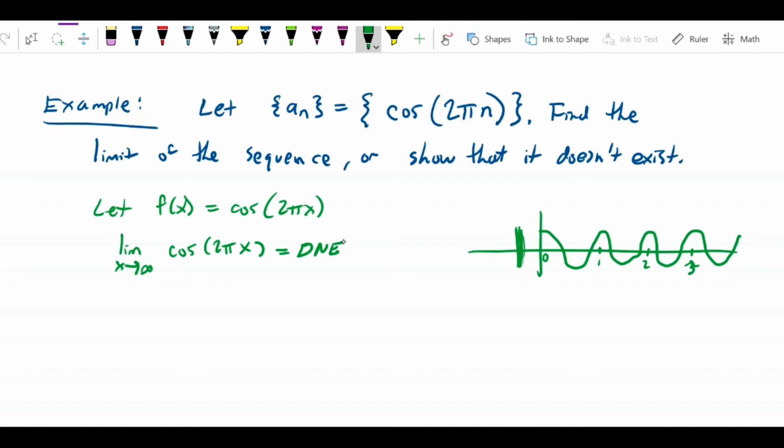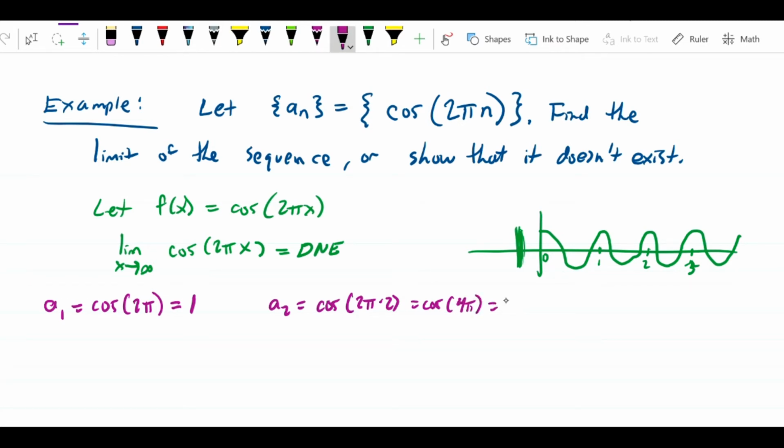Now, does that mean that the limit of the sequence also doesn't exist? The answer is no. Let's evaluate a couple of terms. a1 is equal to the cosine of 2 pi times 1, which is cosine of 2 pi, which is 1. a2 is equal to the cosine of 2 pi times 2, which equals the cosine of 4 pi, which equals 1.